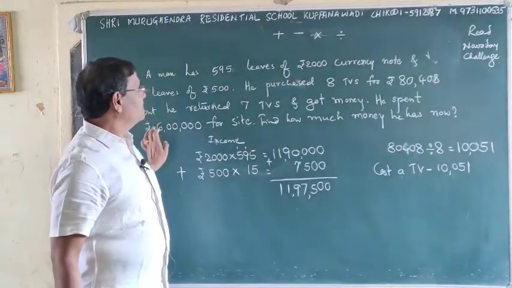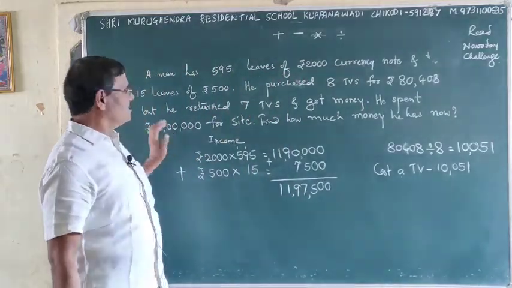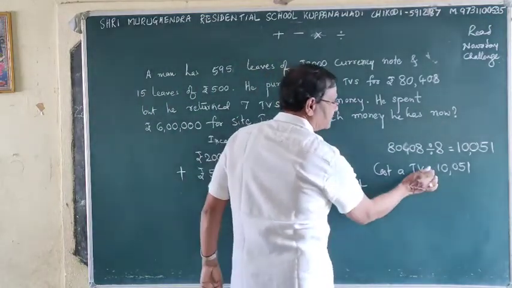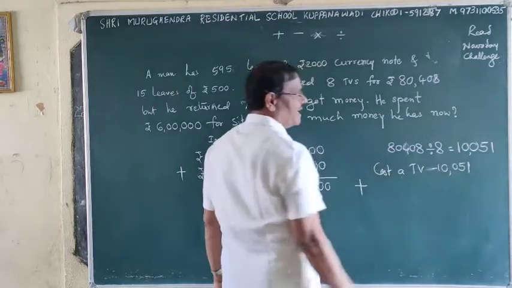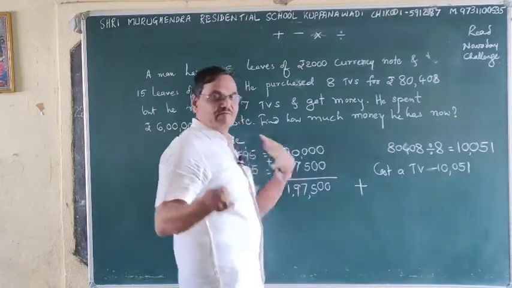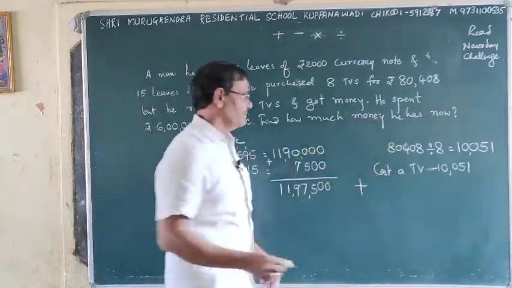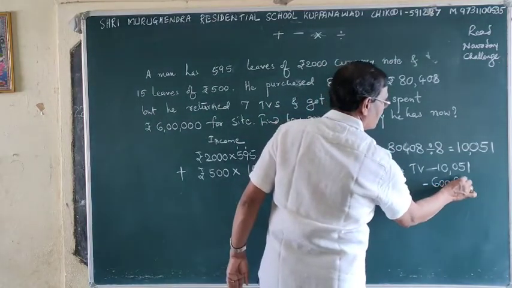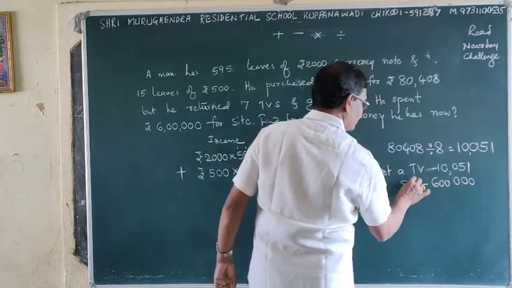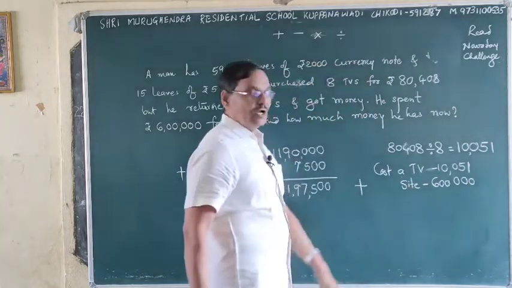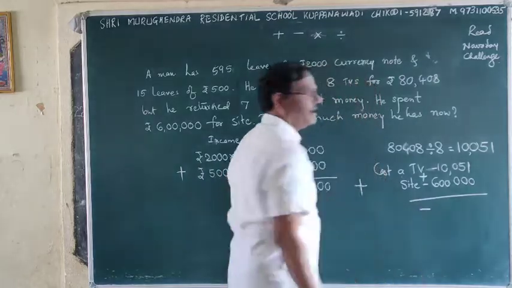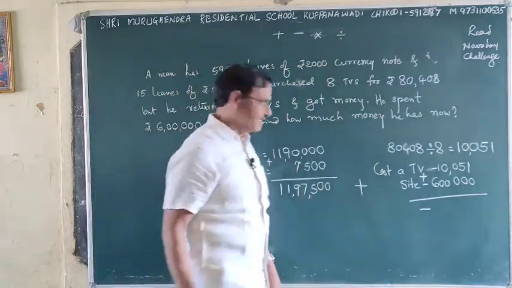And he spent 6 lakh rupees. See, this is TV cost minus, because he spent from his pocket, he gave money. So, the site is of 6 lakh rupees. Site it is, isn't it? Both negatives should be added, whereas you get negative, isn't it?